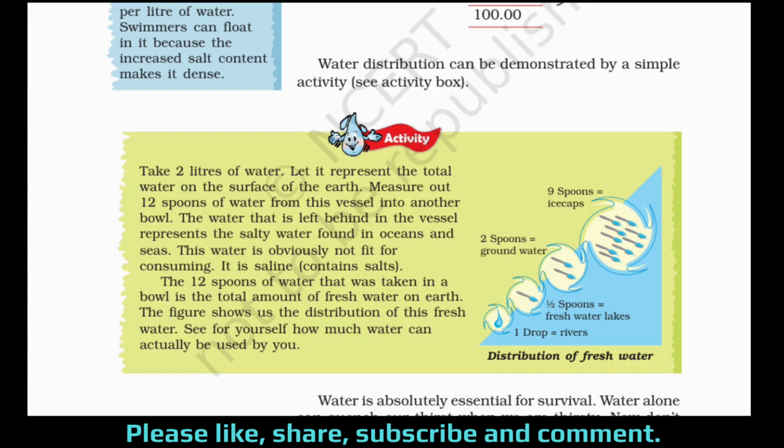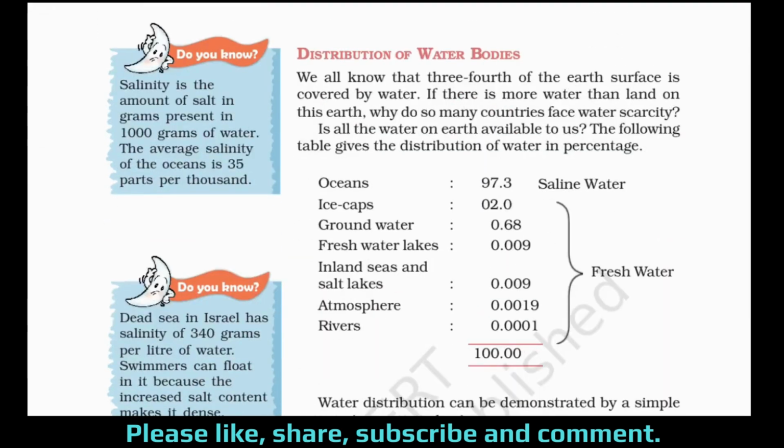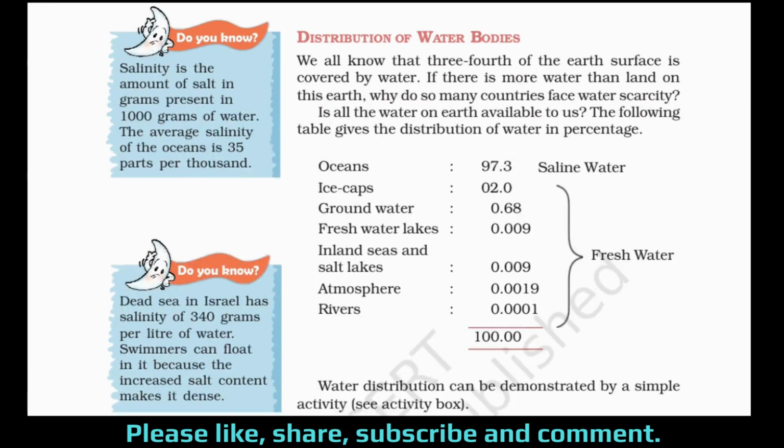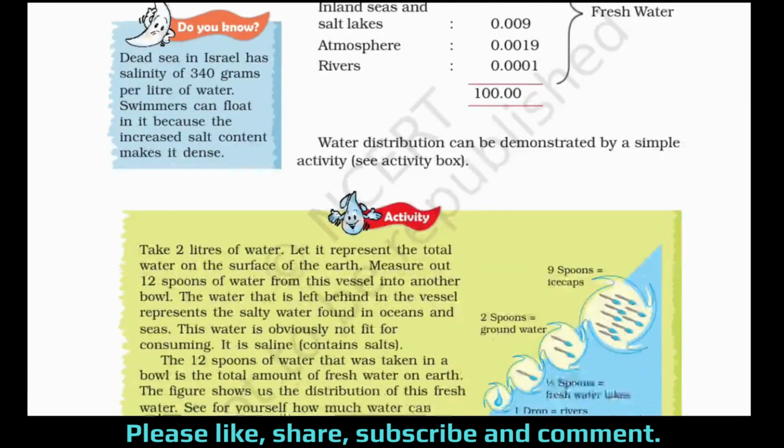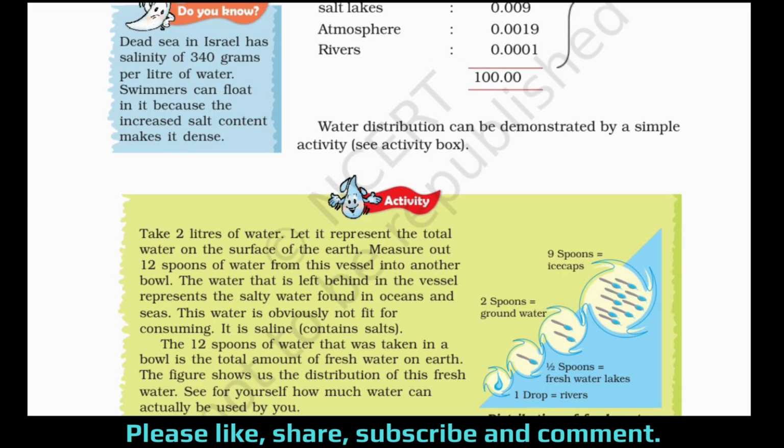Only the 12 spoons of water that was taken out in a bowl is the total amount of fresh water on the earth. So this figure, on the right, shows the distribution of this fresh water. See here: 9 spoons ice caps, 2 spoons groundwater, then half a spoon fresh water lakes, then 1 drop rivers, right? So this percentage you can see here in this table. Here you will understand why they have kept 9 spoons as ice caps and 2 spoons as groundwater.